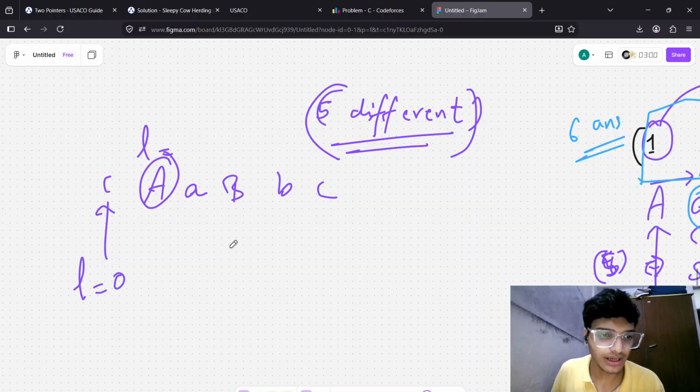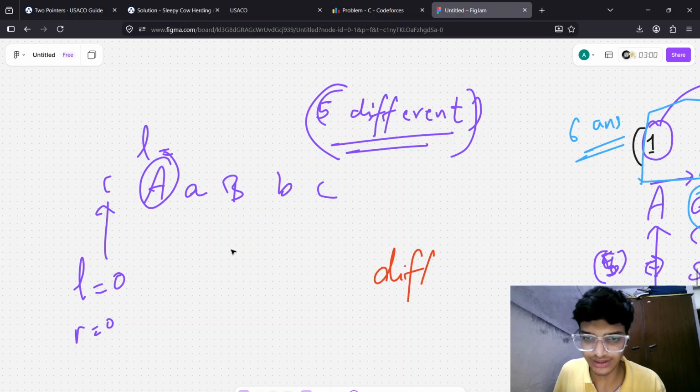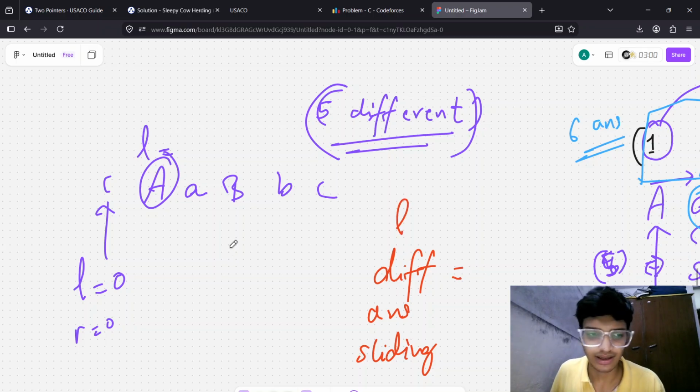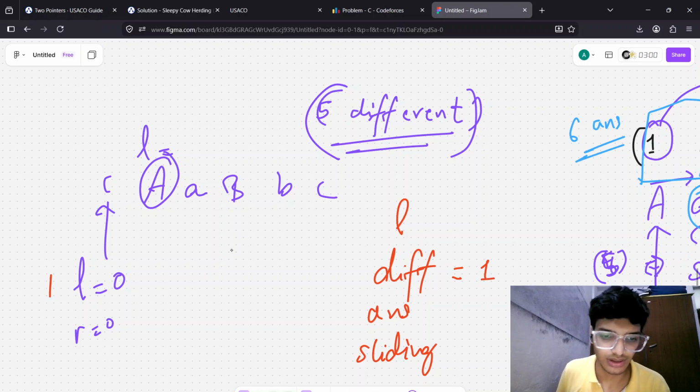So L starts from here and R starts from here. We will track things. We will calculate the total different count, the answer, and the sliding window. L and R are both here. So different so far is one. Then I will move forward.